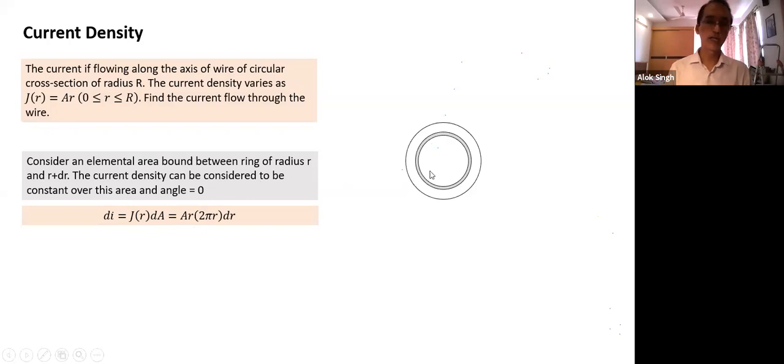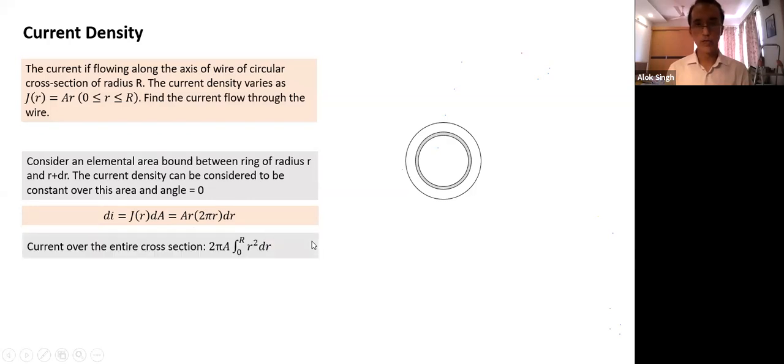What is the total current through the entire circular cross section? Add it up over the entire cross section. We'll add it up by process of integration, r varying from 0 to capital R. So that's the current over the entire cross-sectional area of a wire.